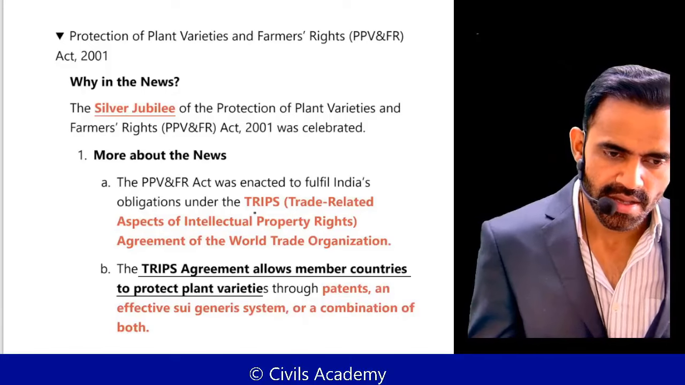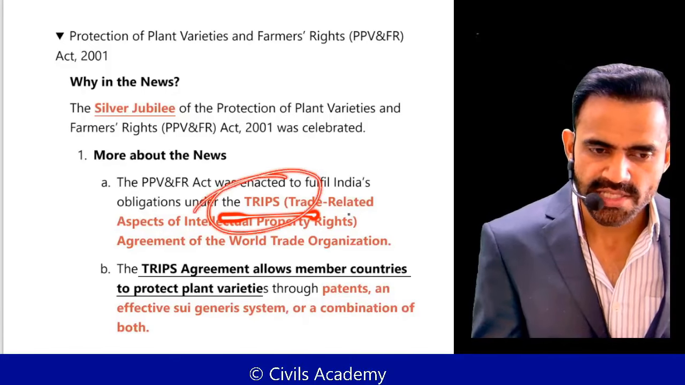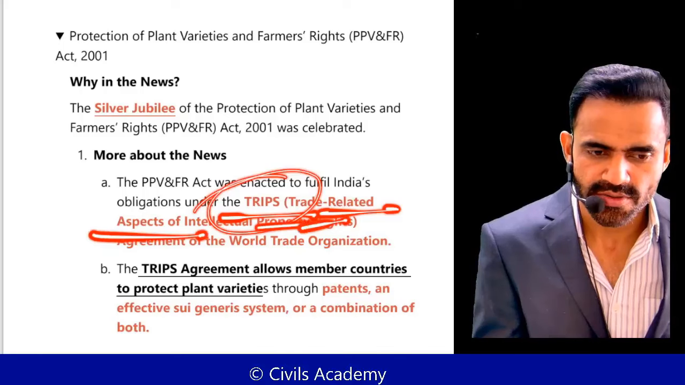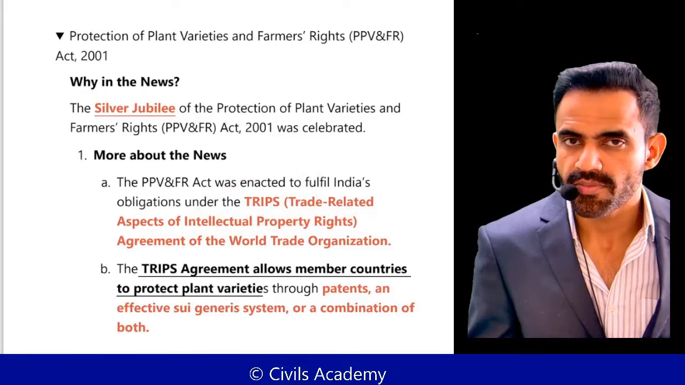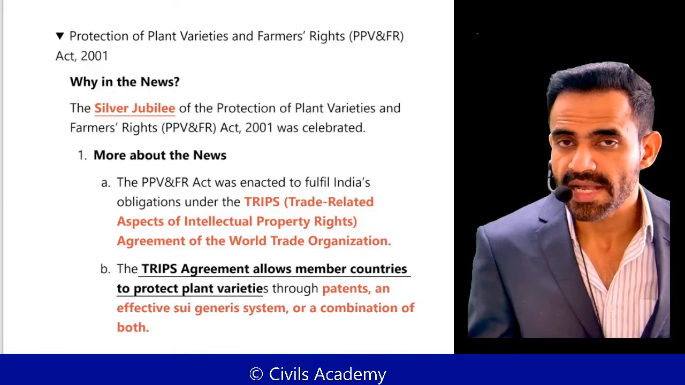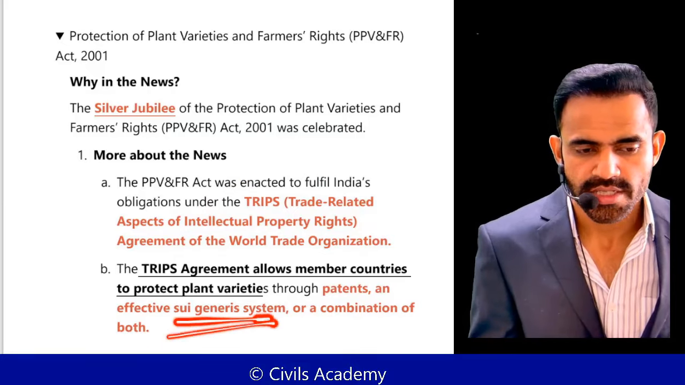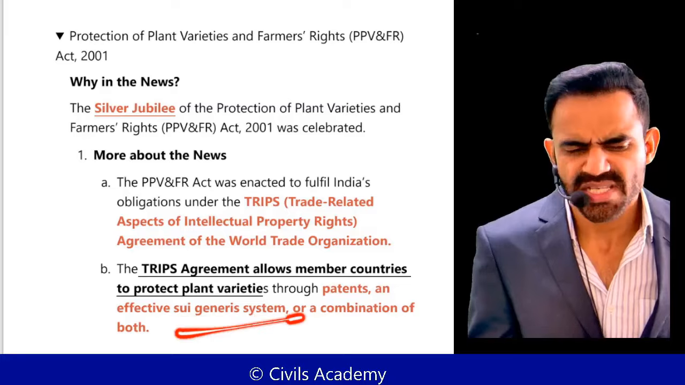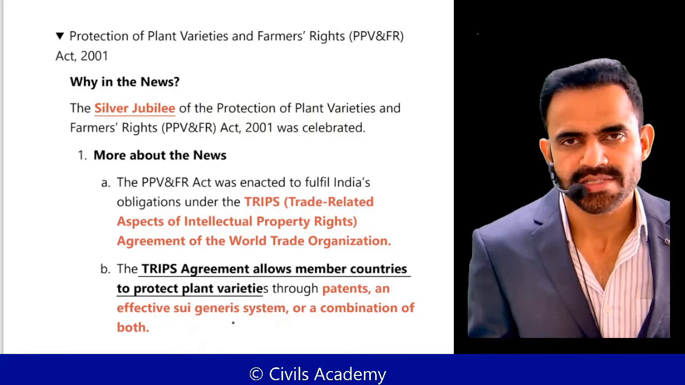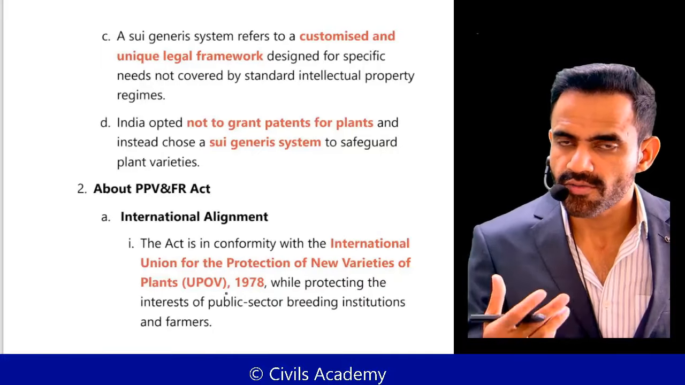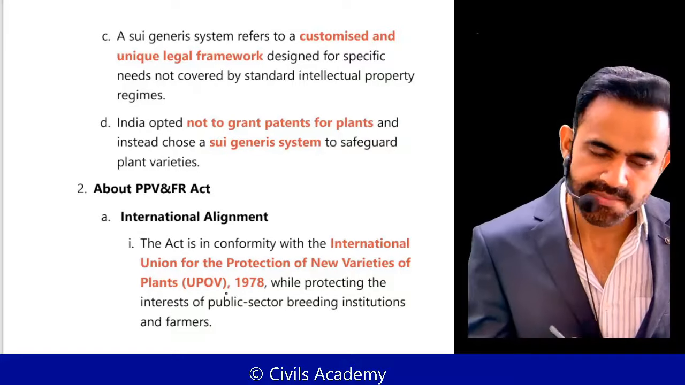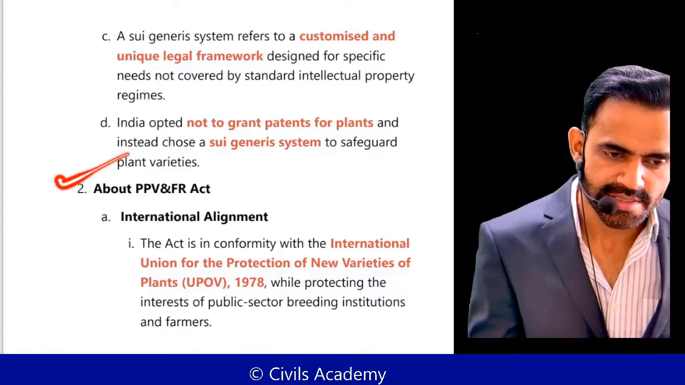Now this is in compliance with TRIPS. What is TRIPS? Trade Related Aspects of Intellectual Property Rights. TRIPS allows that you can protect your seed varieties either by giving a patent or through the sui generis system. Means you can develop your own system, in a very simple sense. So India as a country decided not to give patents but to develop its own system, and subsequently we enacted this act.